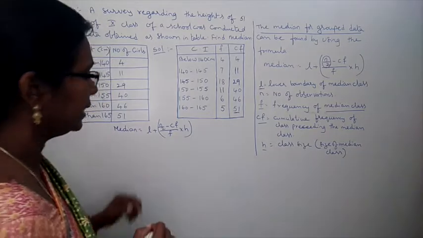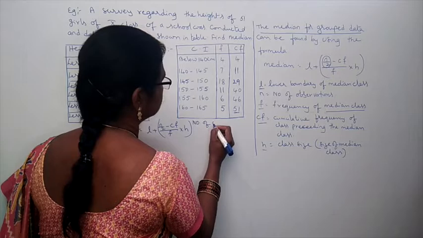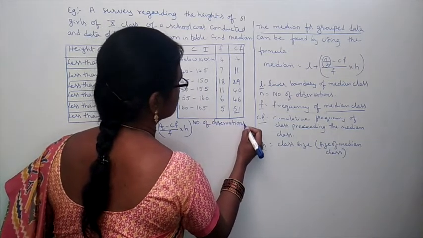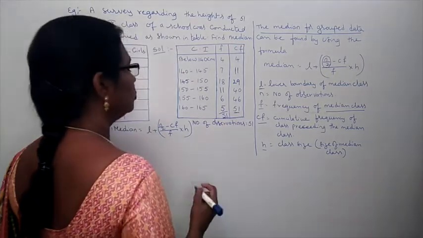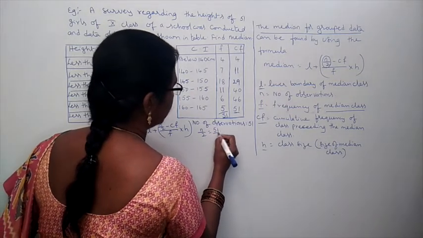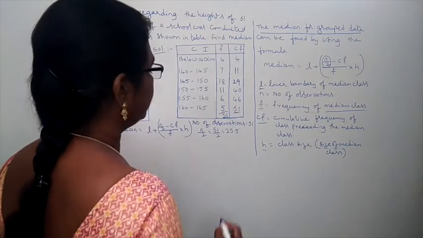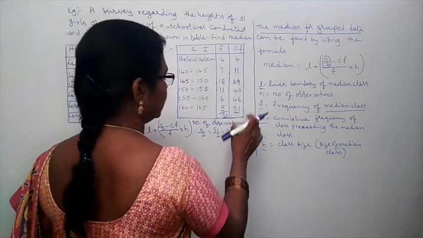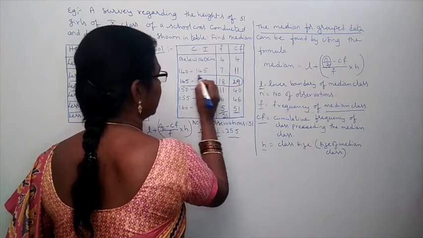How to find out the median class? Now, number of observations is equal to 51. Number of observations 51. Now, N by 2 means number of observations by 2, 25.5. We have to check 25.5 in the cumulative frequency column. Now, it is not there. Then near number, what? 29. That class interval becomes the median class.